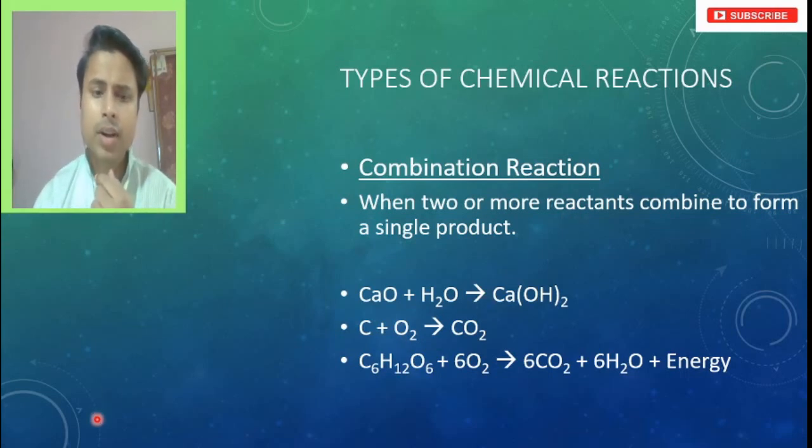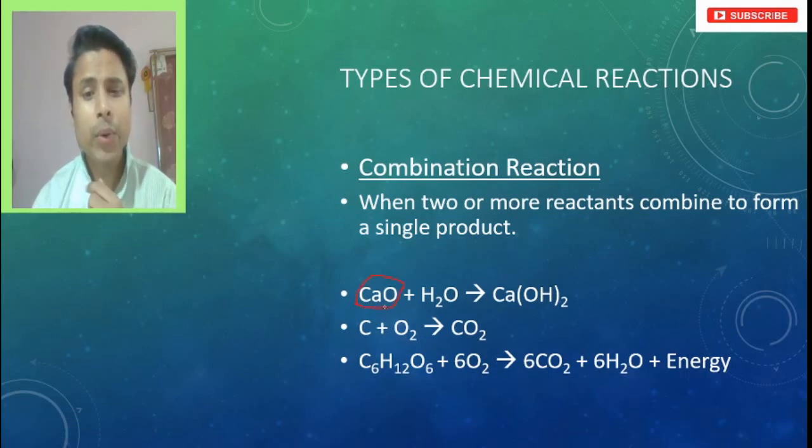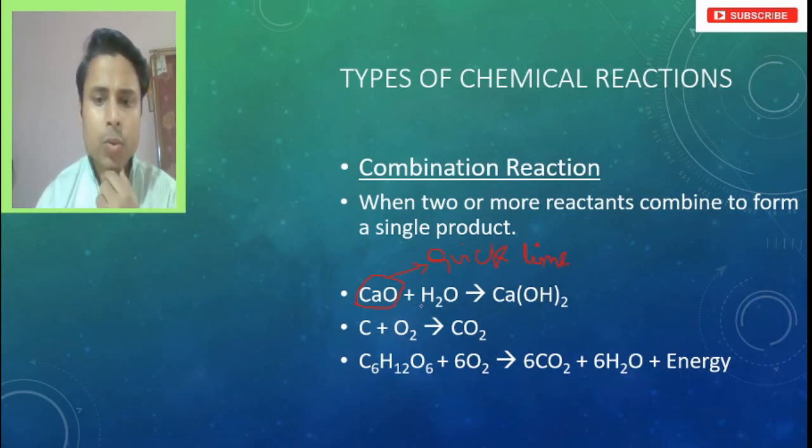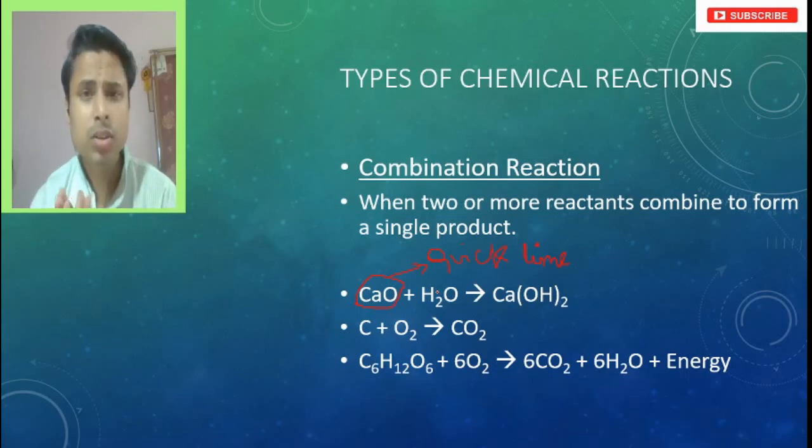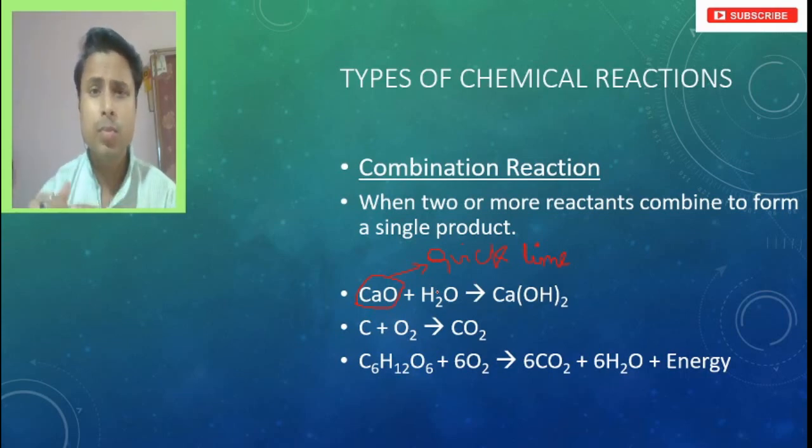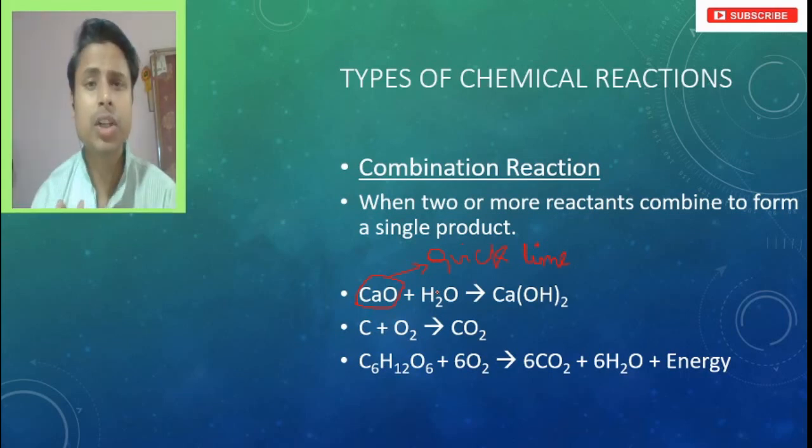For example, if you are looking at this CaO, this is called quicklime, right? This quicklime, when it gets mixed with water, chuna, you know chuna patthar, which is used for brushing onto the wall, so quicklime को भिगोते हैं.